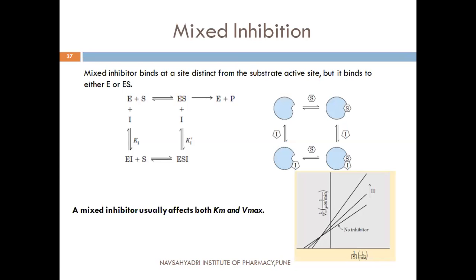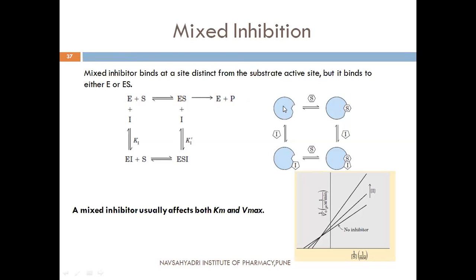Then the third type is mixed inhibition. Mixed inhibitors bind at a site distinct from the substrate active site, but they bind to either the enzyme or the enzyme substrate complex. So these inhibitors bind at a site other than the active site. So this is the enzyme. Here normally the enzyme substrate complex is formed.